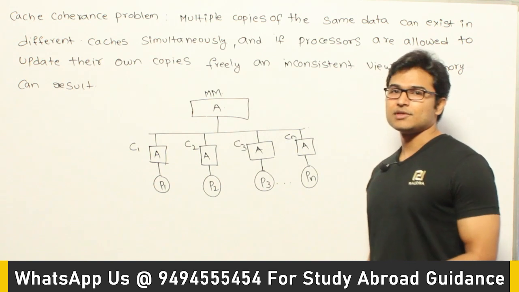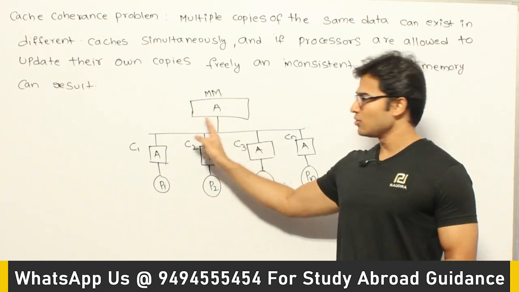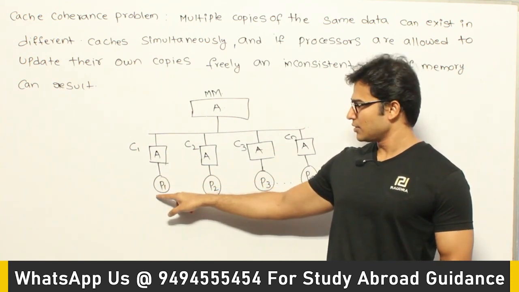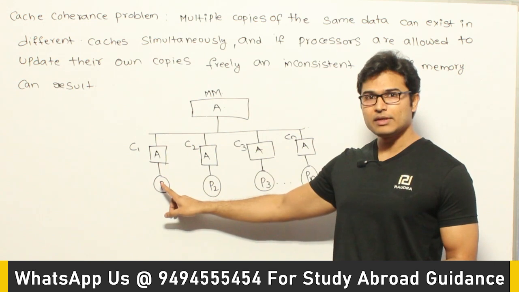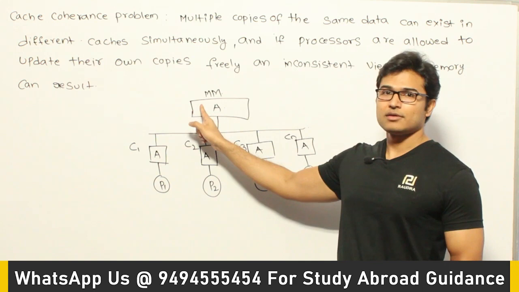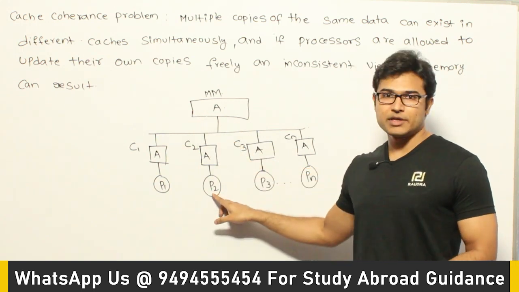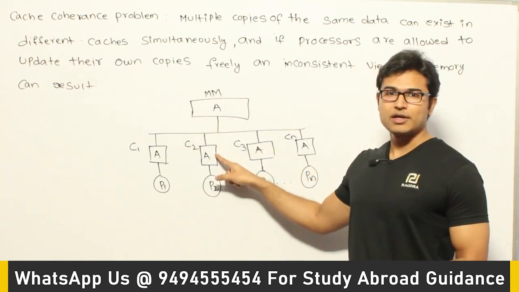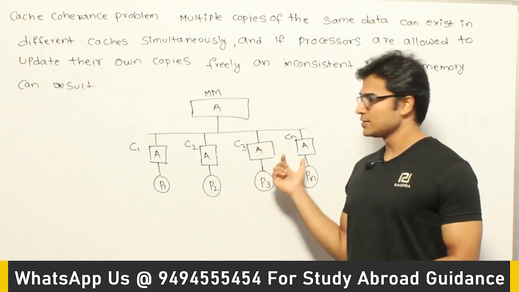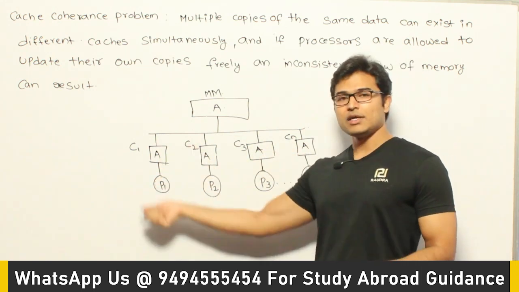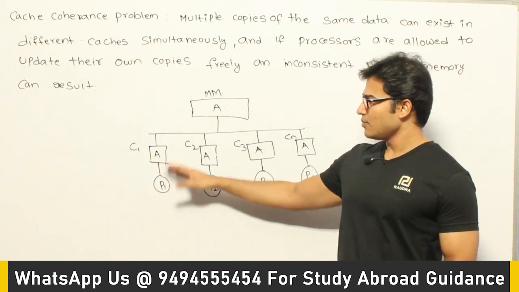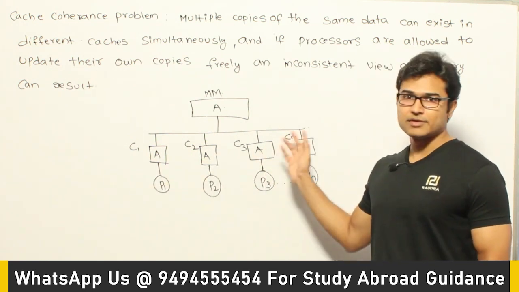Whenever you try to access a common variable a, it will try to load it into the cache. Let's say it has been loaded. Now if the job working on processor P1 updates the value of a, before that value is updated here, some other job running on processor P2 might try to read it, right? Then it will read a different value. Similarly, if this happens many times, all of them are going to work on their own copies of a present in the cache. Therefore, the changes made by each one will not be visible to the others, right?